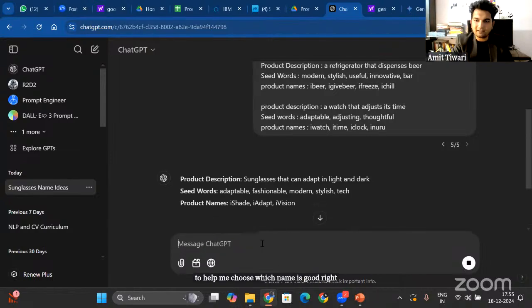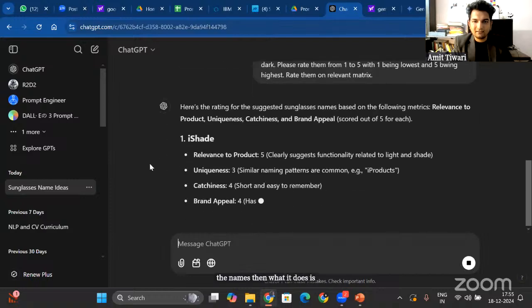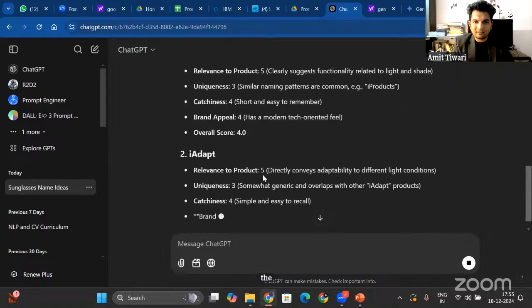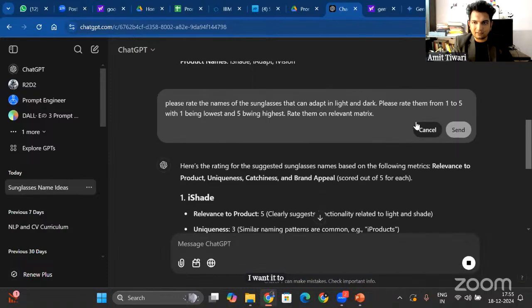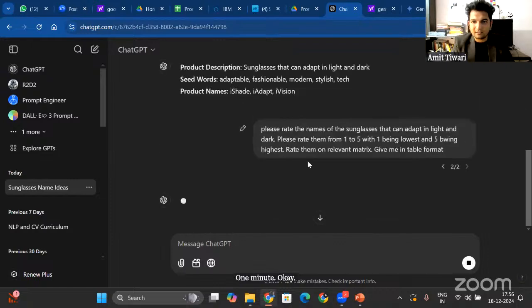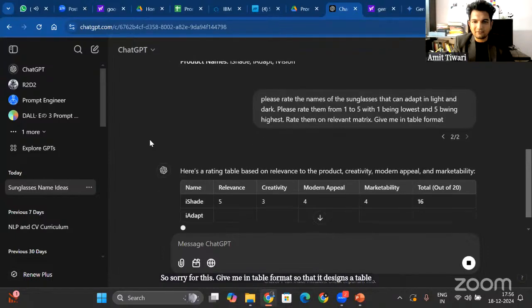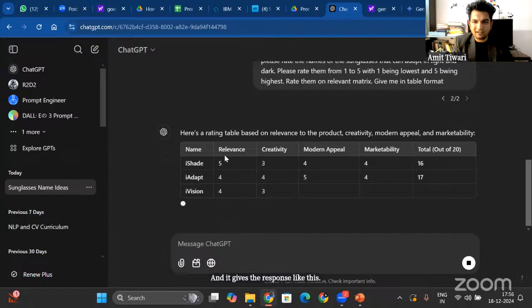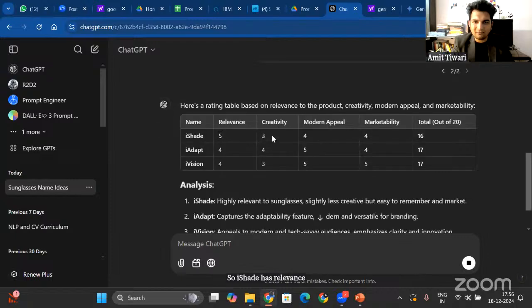So if I just ask it to evaluate the names, then what it does is it evaluates the name, and I want it to be in table form. Sorry, so that it is easy. Give me in table format. Okay. So sorry for this. Give me in table format so that it designs a table and it gives the response like this. So iShade has relevance of 5, creativity level 3, modern appeal 4, marketability 4, and it has a score of 16. iAdapt has a score of 17. iVision has a score of 17.